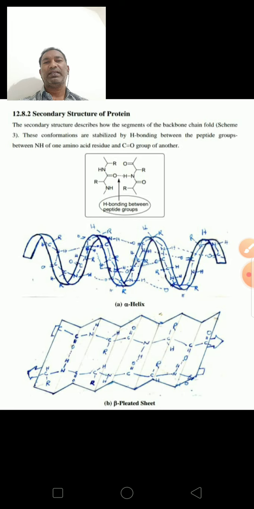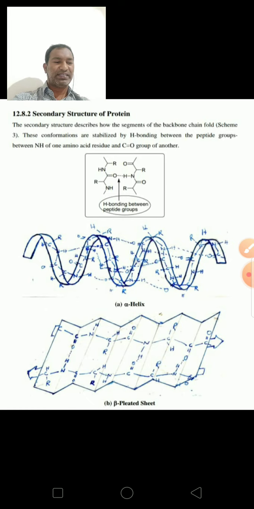So between the NH of one amino acid residue and the C double bond O group of another amino acid residue, the hydrogen bonds form. In a peptide, the O is attached with the carbon and the nitrogen is attached with the hydrogen.